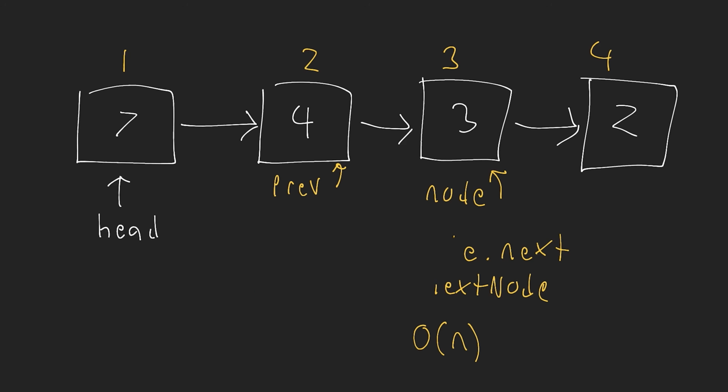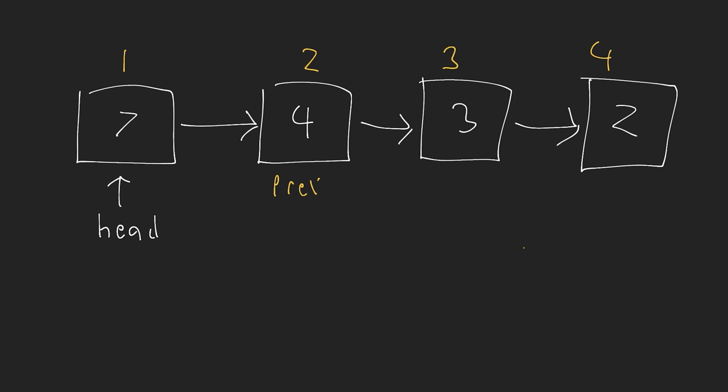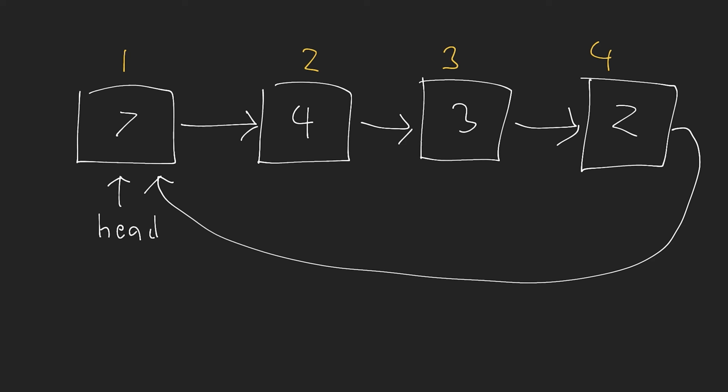All right, so let's delete that. We've now talked about insertion and deletion, which right now are both taking big O of n time. We also know that accessing is taking big O of n time, so you might be asking yourself, well, what's the point of using a singly linked list? Well, things get a little bit more interesting when we implement a circular linked list.